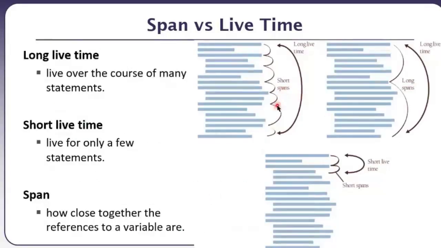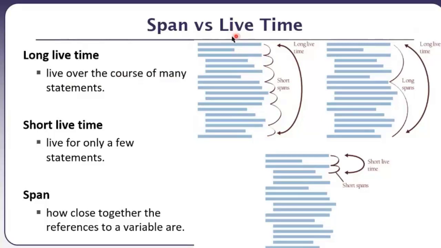So a few possibilities are here. We can have a shorter span but longer lifetime, that's possible. We can have longer spans and longer lifetimes, that's also possible. And then we can have shorter spans and shorter lifetimes, that is also possible. So a long lifetime is life over the course of many statements.